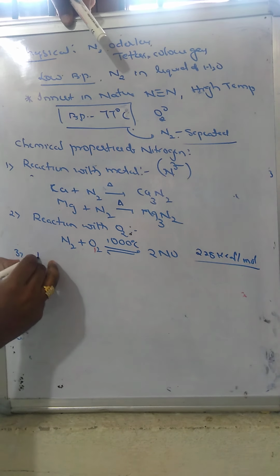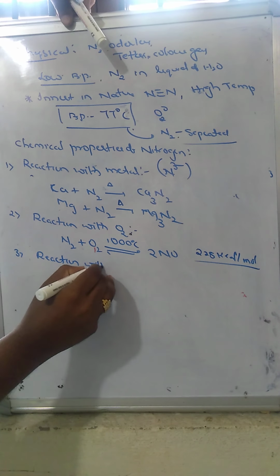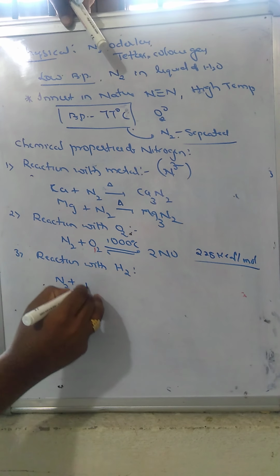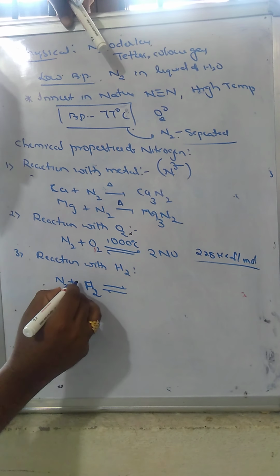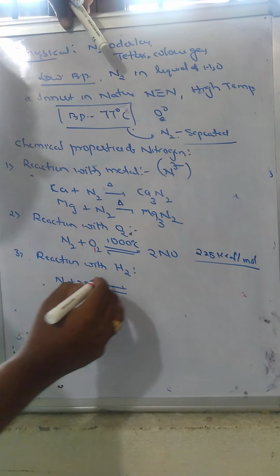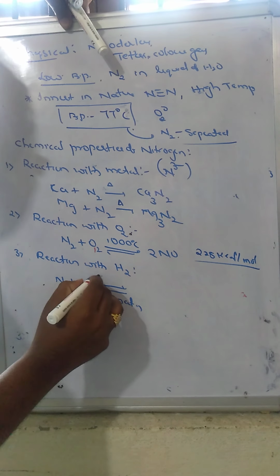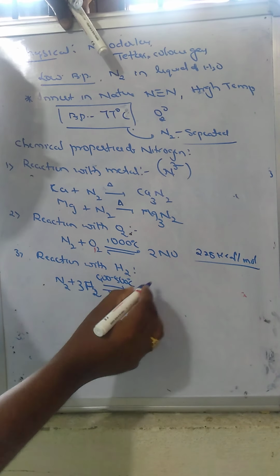Now third property, reaction with hydrogen. When nitrogen is passed over hydrogen gas in the Haber process, 3 moles of hydrogen are used at 200 atmospheric pressure and 400 to 500 degree centigrade temperature, with iron as a catalyst and molybdenum as a promoter.